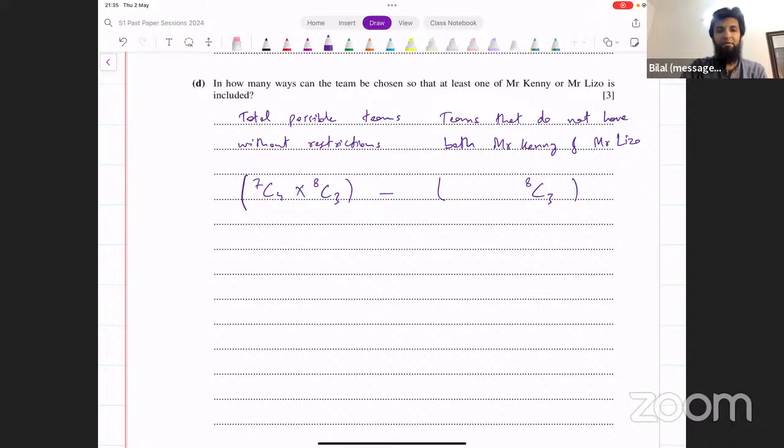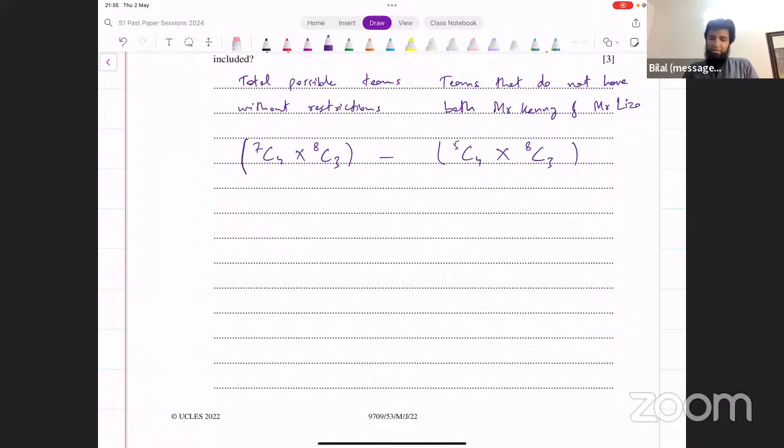So out of the remaining 5 adults, we say from those 5 adults, choose 4. So 5C4 into 8C3. That is going to be the number of teams where both Mr. Kenny and Mr. Lizo are not selected. When we subtract this from the total, the remaining teams all would have at least one of the 2 present. Okay, let's see what this turns out to be.